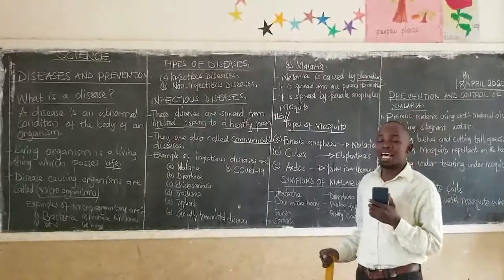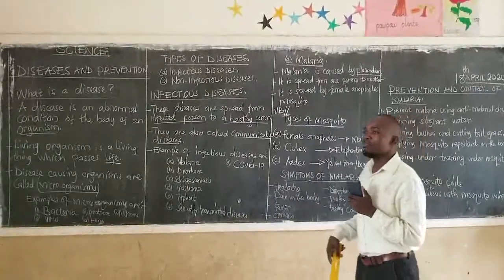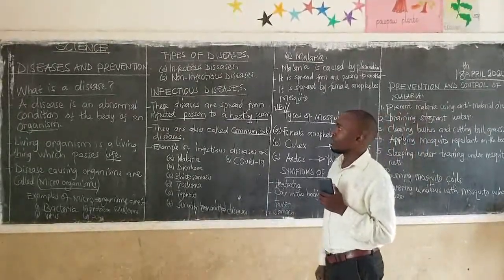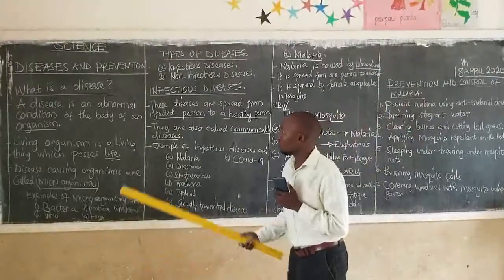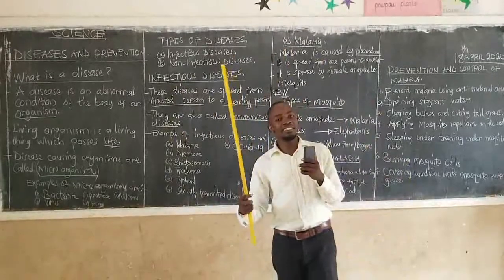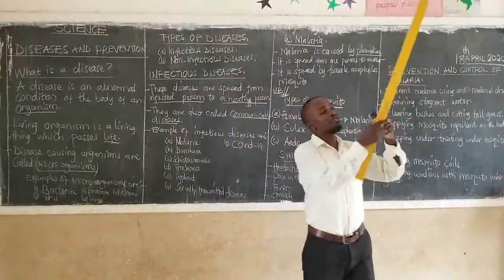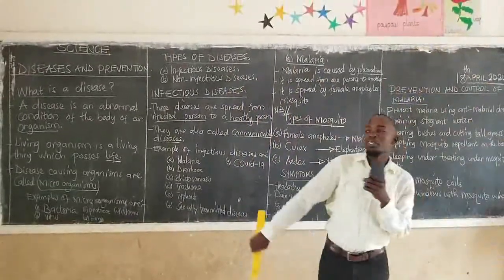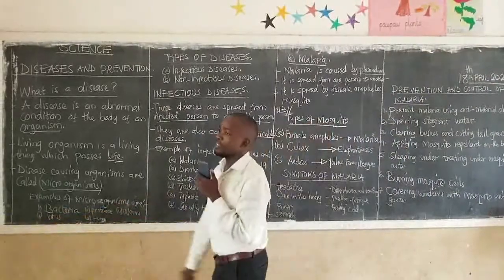Today we have seen and understood what infectious diseases are: diseases that can be spread from one person to another person.